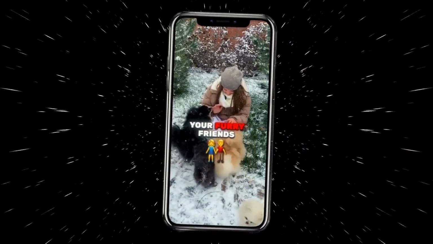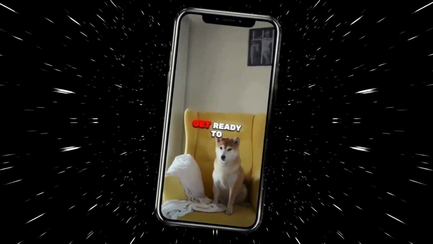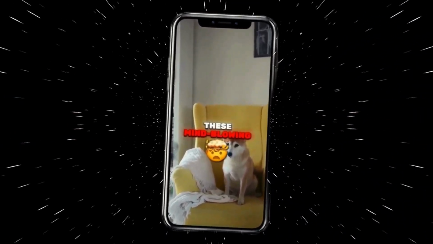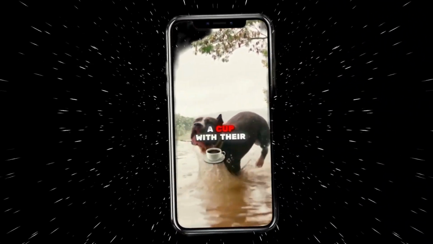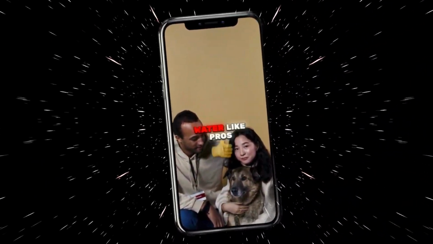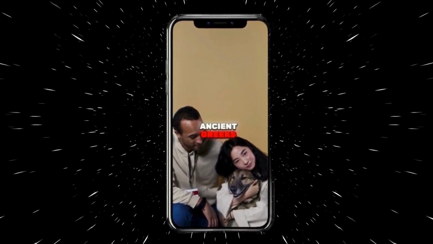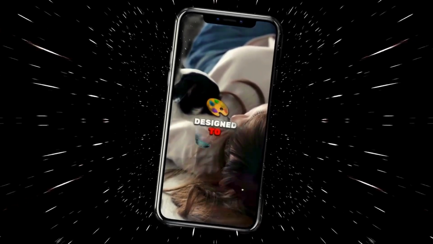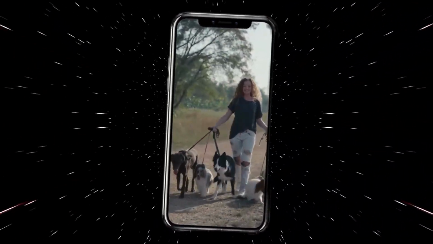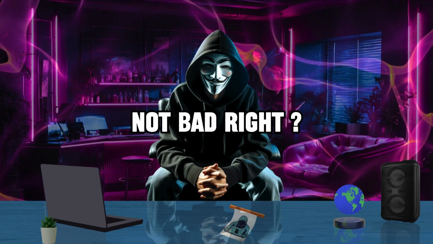Hey dog lovers, did you know your furry friends are full of surprises? Get ready to be amazed with these mind-blowing dog facts. Ever wondered how dogs drink? They create a cup with their tongues, guzzling down water like pros. Ancient Greeks had the right idea. Spiked collars, originally designed to shield dogs from wolf attacks. Sniff, sniff. Not bad, right?